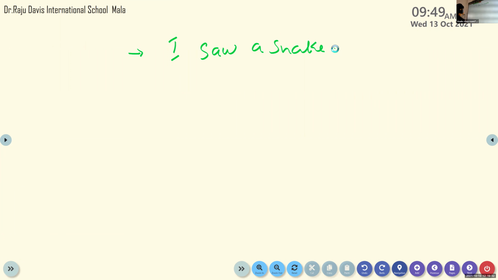This is a simple sentence because it consists of subject, verb, object, and it starts with a capital letter and ends with a full stop, isn't it? This is an example of a declarative sentence. Now give me one example for an imperative sentence.